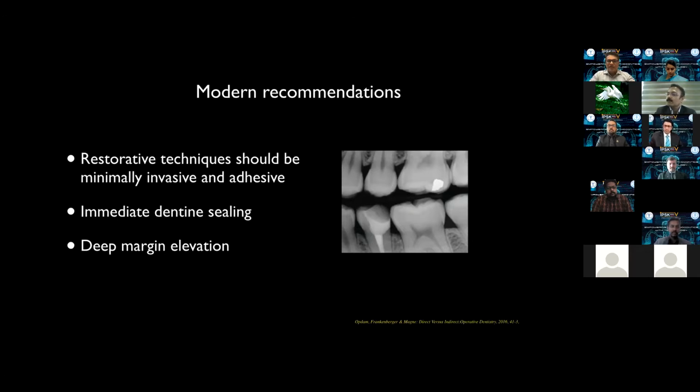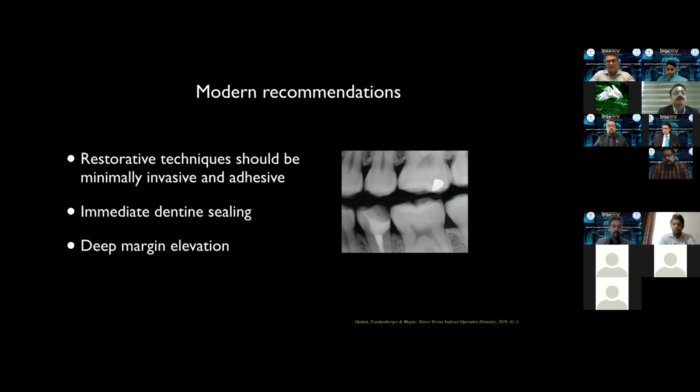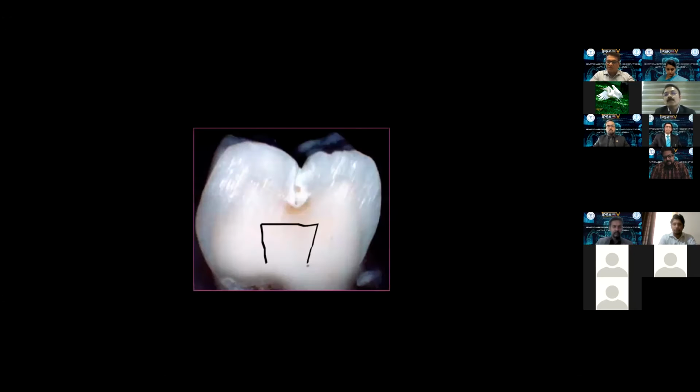And then, of course, we have the concept of deep margin elevation, where if we have a proximal cavity on an endodontically treated tooth and the defect extends subgingivally, I can isolate and elevate that margin by doing a very nice composite restoration and let my crown or my onlay rest on the composite margin rather than on the subgingival area of the natural tooth. The only precaution here is this area of composite obtained by deep margin elevation shouldn't be more than 3 millimeters.